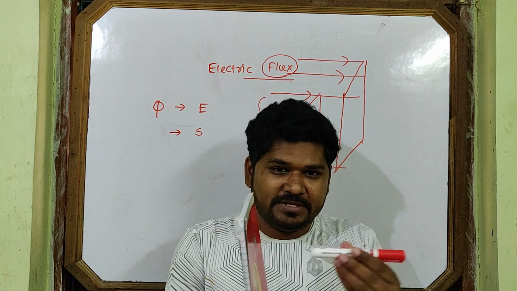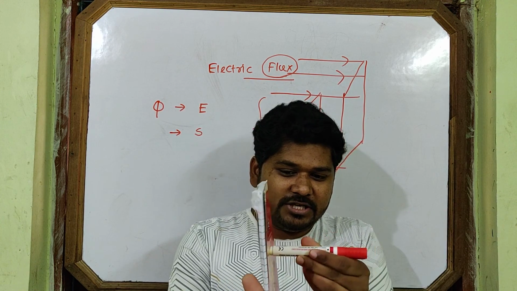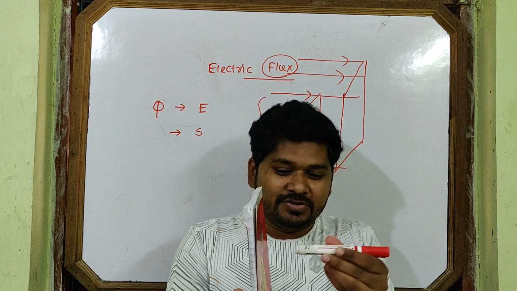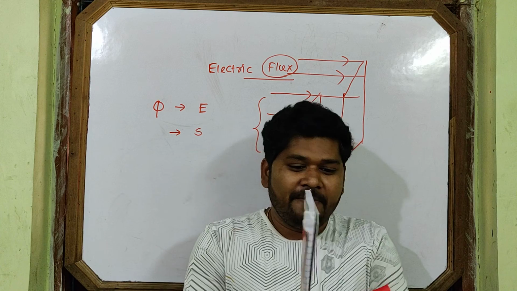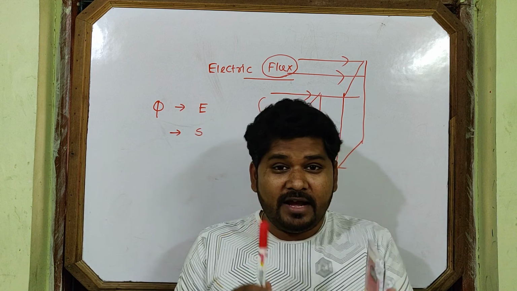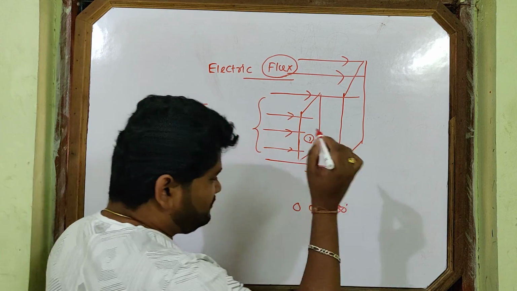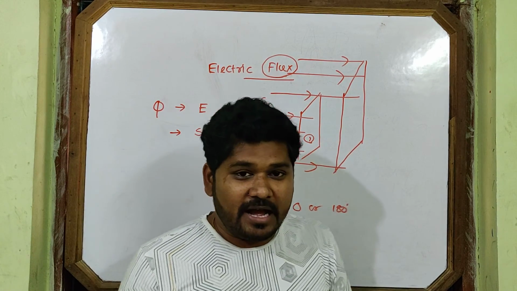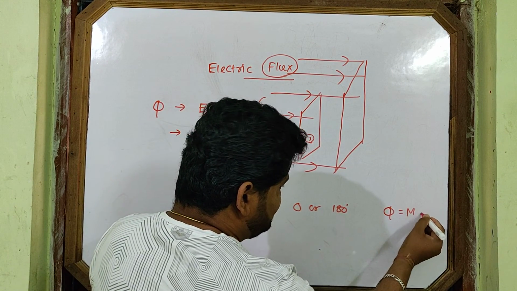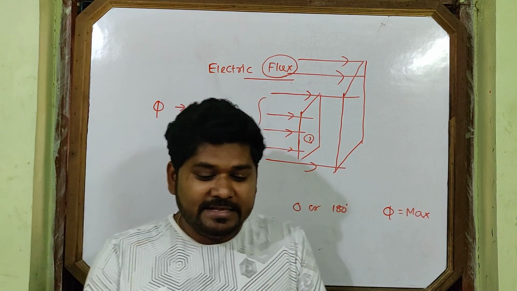Okay, you take this side surface. The electric field is like this. This is the electric field direction. This is the surface area direction. What is the angle between them? 0 degree. So if I take this surface, 0 degree. If I take this surface, 180 degree. That means when the angle is 0 or 180, the amount of lines linked, that is the flux, is maximum. Is it clear? Practically I showed you it is maximum, but in this case it is minimum.